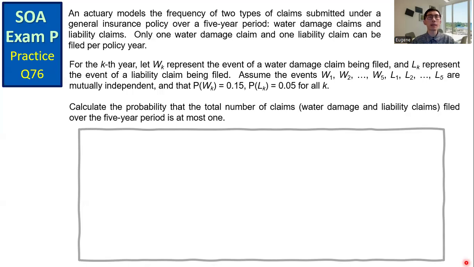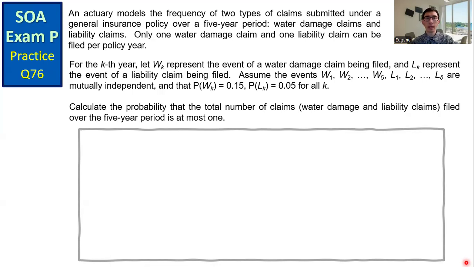SOA XMP practice question 76. An actuary models the frequency of two types of claims submitted under a general insurance policy over a 5-year period: water damage claims and liability claims. Only one water damage claim and one liability claim can be filed per policy year.